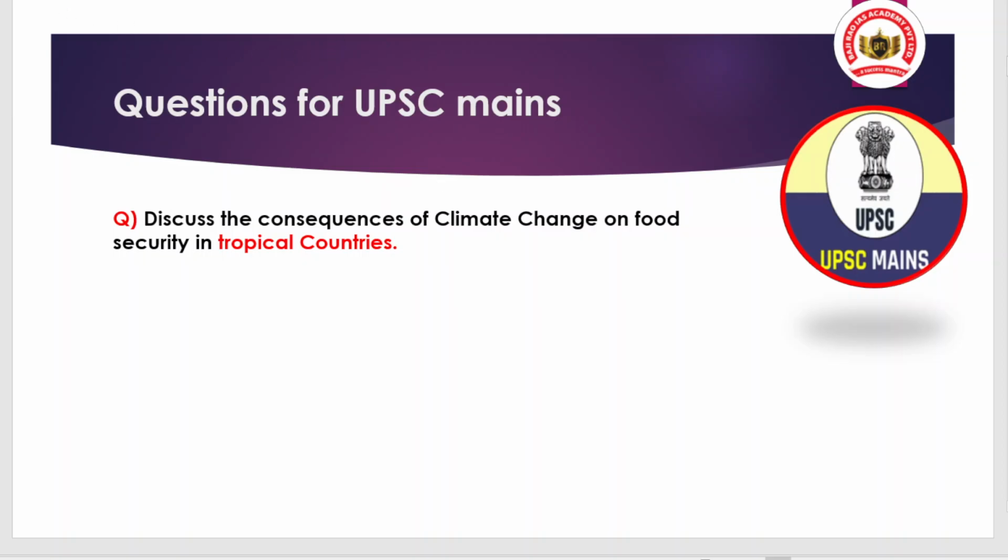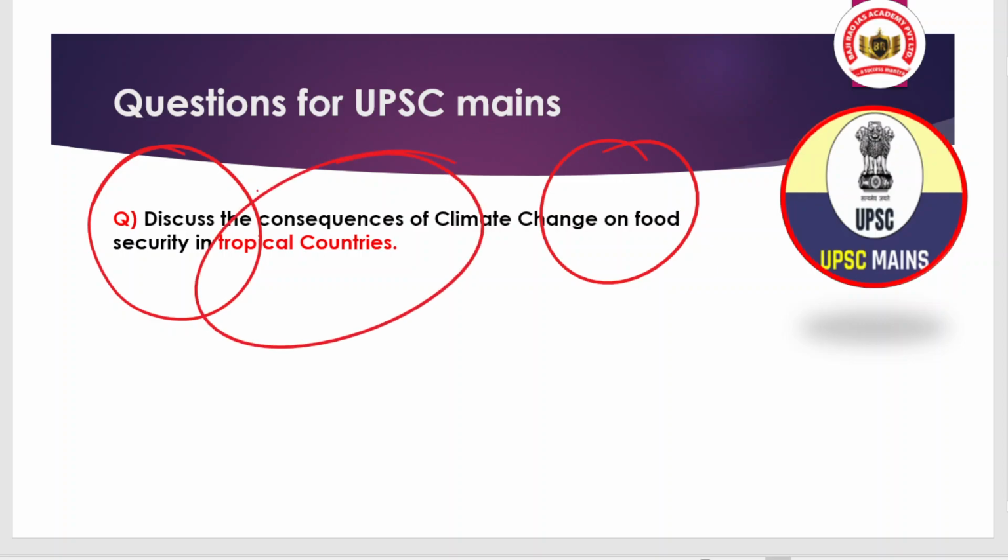Okay, so in today's discussion we are definitely going to discuss some of the points, and you have to be selective while reading the question. Like, it is talking about the consequences of climate change on food security in which region? In tropical countries. Who are the tropical countries? That is India, South Asia, okay, Pakistan.